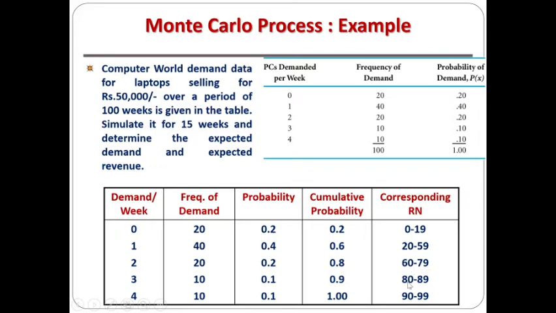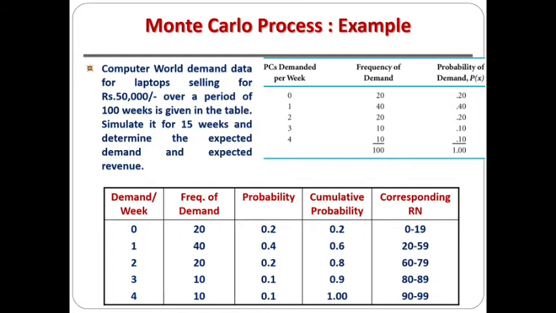Next is 80 to 89 and 90 to 99. Because we are going to have only 2-digit random numbers, we are generating the time interval as a 2-digit number, right? So always, up to 99, it will be the demand per week for 4. So this is how we have to take the corresponding random number.